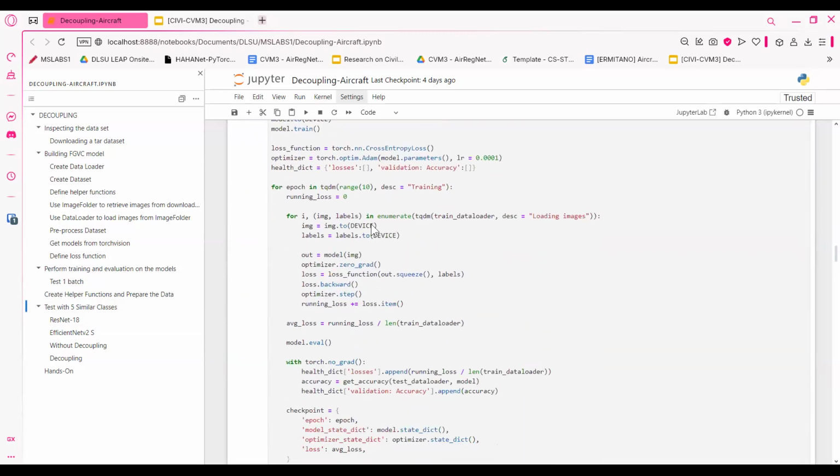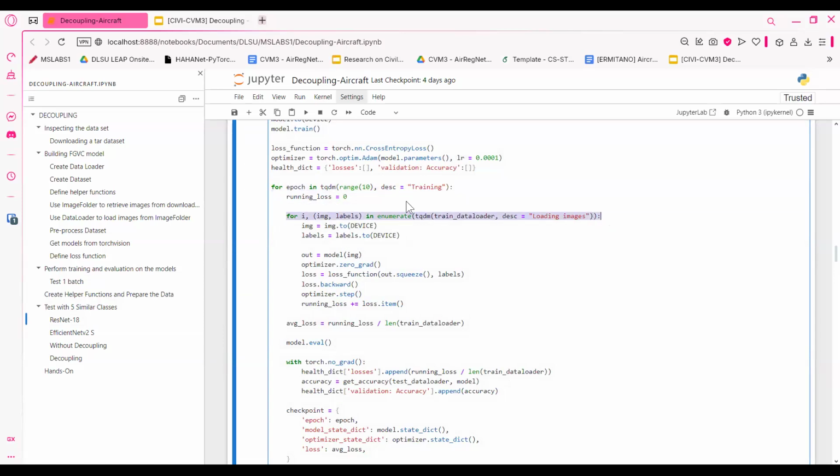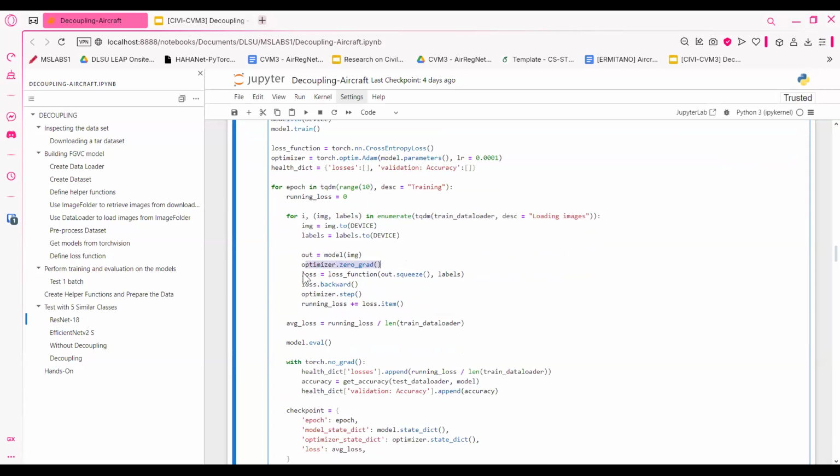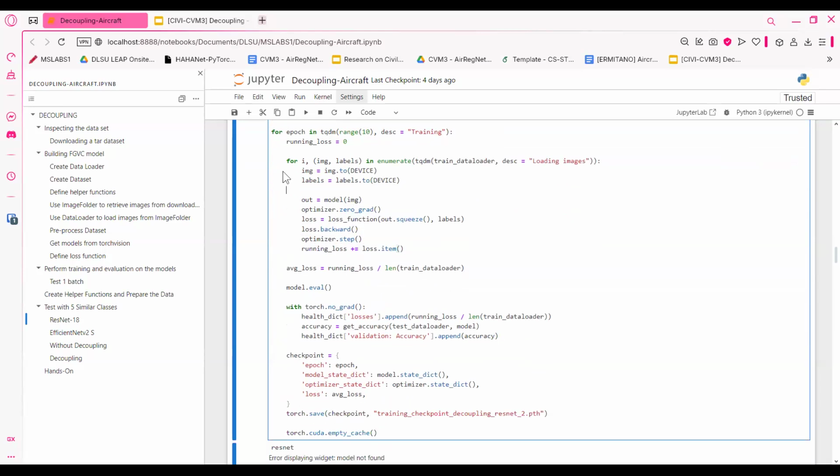So here I have the standard image classifier without decoupling. What's happening is we train the model for 10 epochs. We go through the dataset, we retrieve the images and then the labels, and we feed them to the model, which is ResNet 18. We optimize, we set the loss function and then update it backwards. So basically just standard image classification.